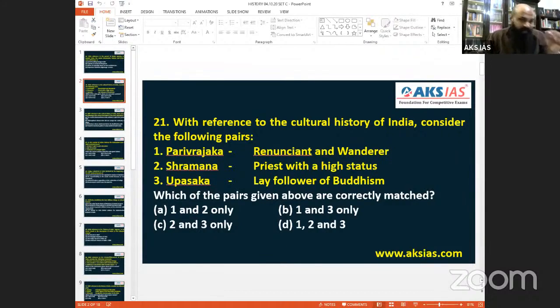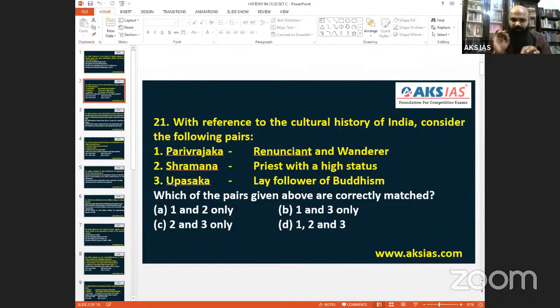And he always performs acts of austerity. So there itself we understand he was not a priestly class. But Shramana is wrong. Please understand, Shramana goes for laboring, an austere kind of personality. Upasaka is a lay worshipper of Buddhism. So 1 and 3.